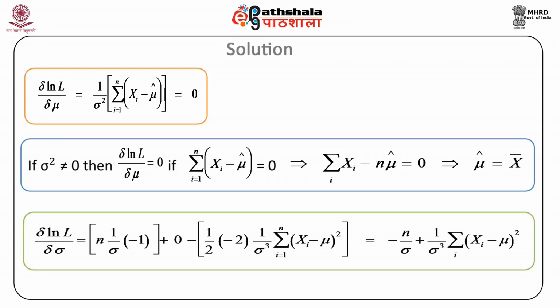Similarly, if you take the derivative of ln L with respect to sigma, what we obtain are two expressions. The first is n into 1 upon sigma into minus 1 plus 0 minus, in the bracket, half into minus 2 into 1 by sigma cube into summation of (xi minus mu) square. On simplification, this comes out to be equal to minus n by sigma plus 1 upon sigma cube into summation (xi minus mu) whole square.